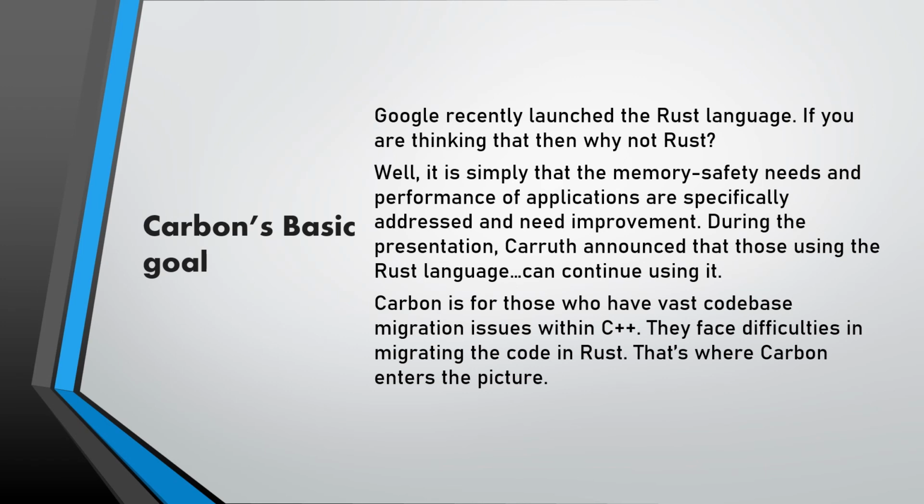As mentioned earlier, Carruth disagrees with the people that think Rust is a successor to C++ because the memory safety needs and the performance of applications need improvement. Carbon, on the other hand, is for those who have vast codebase migration issues within C++. They face difficulties in migrating the code in Rust. That's where Carbon enters the picture.